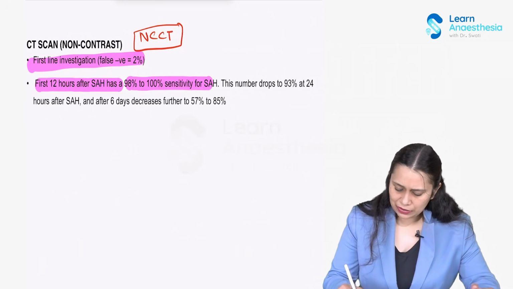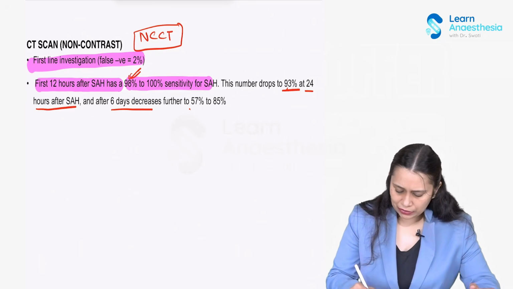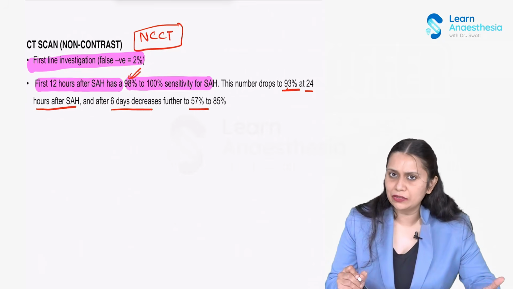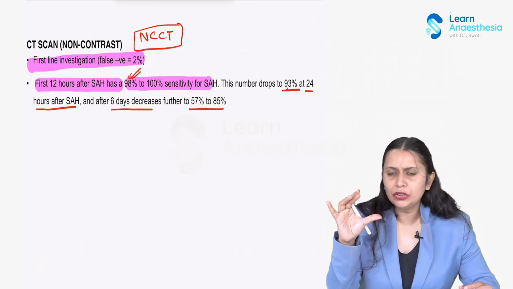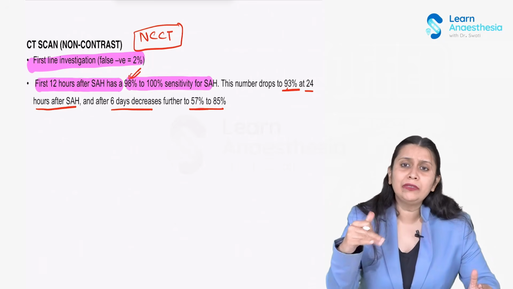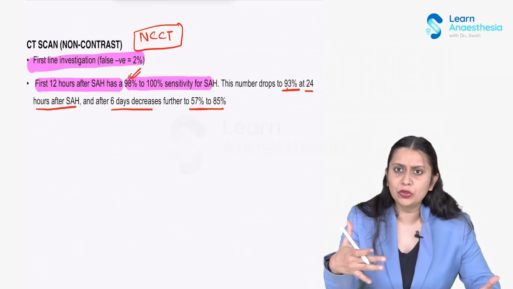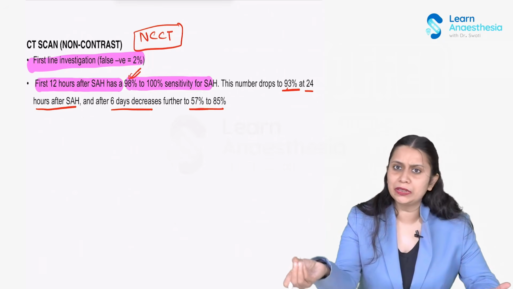Now this sensitivity drops to 93% as time passes, 24 hours after subarachnoid hemorrhage, and after 6 days there are fewer chances of diagnosis by NCCT, 57 to 85%. So when we take the history, we should always find out when the first symptom came to the patient. Maybe the patient comes to us a little late after the presenting complaint.